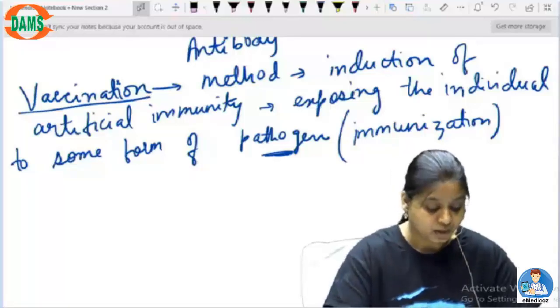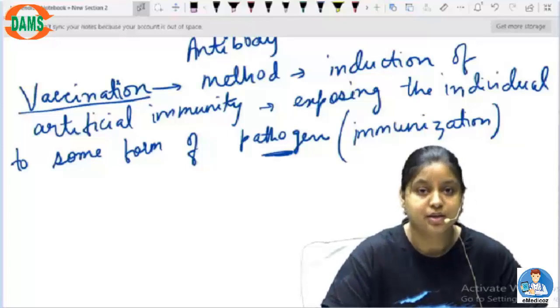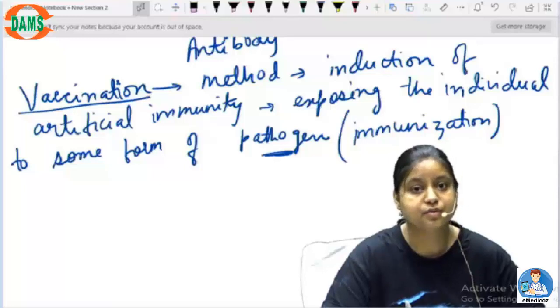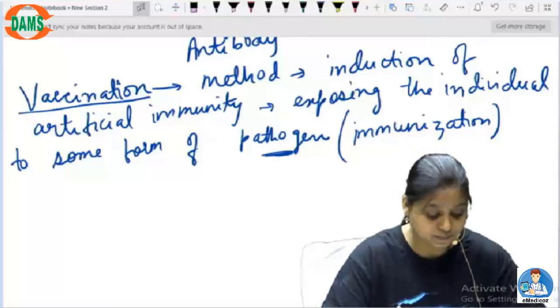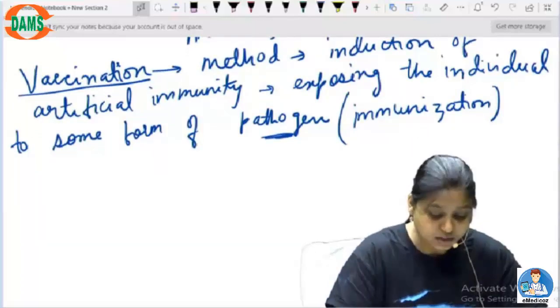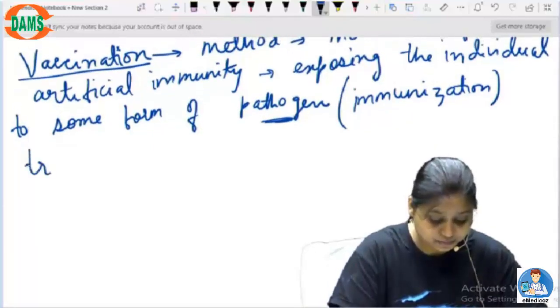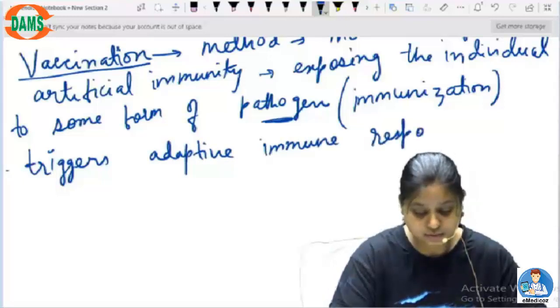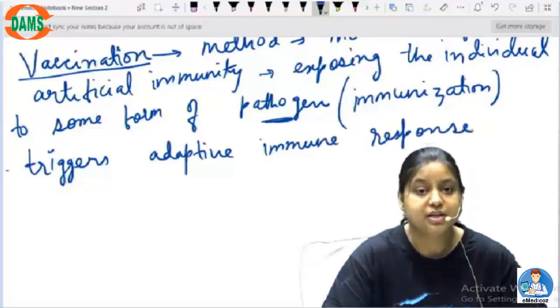Now, when we do immunology, I'll be telling you in detail what happens when we do the immunization techniques. It triggers an adaptive immune response. You must know the difference between passive and adaptive immune response.